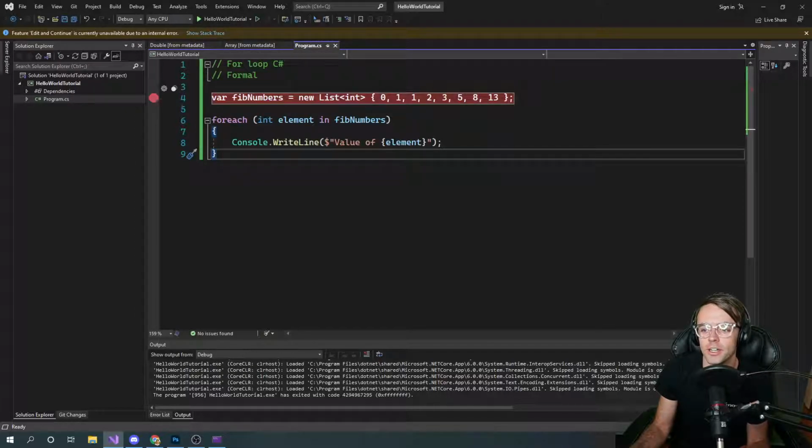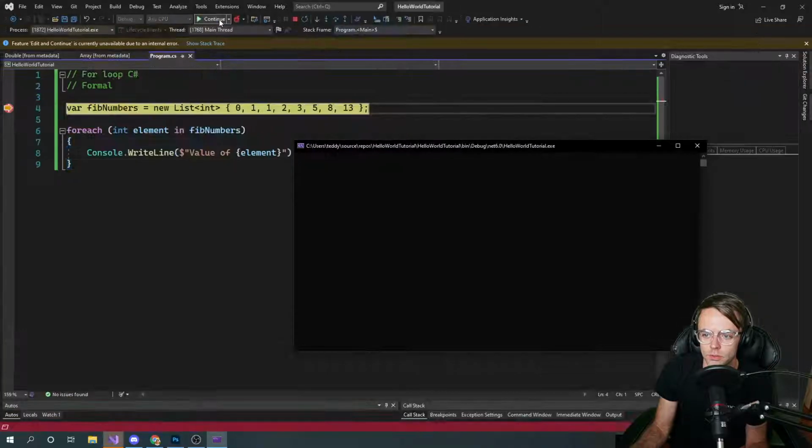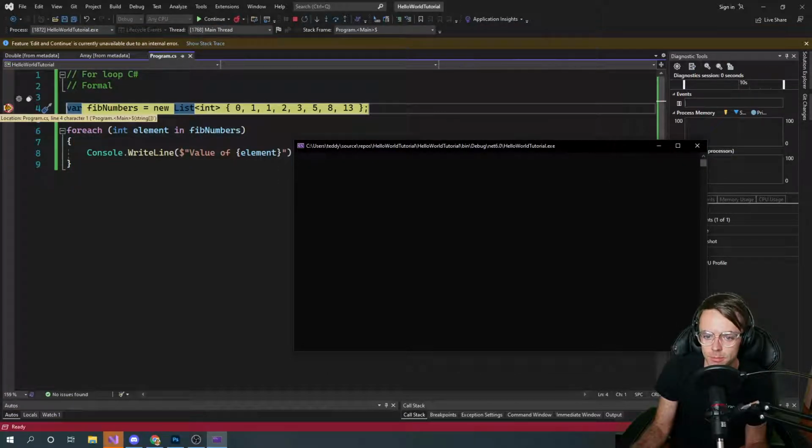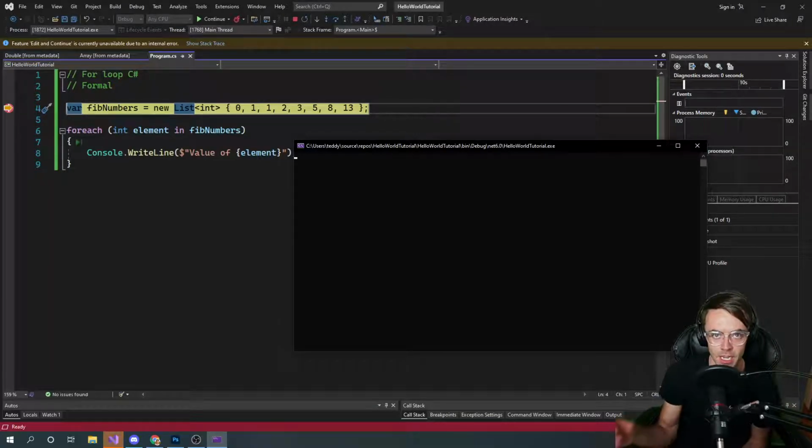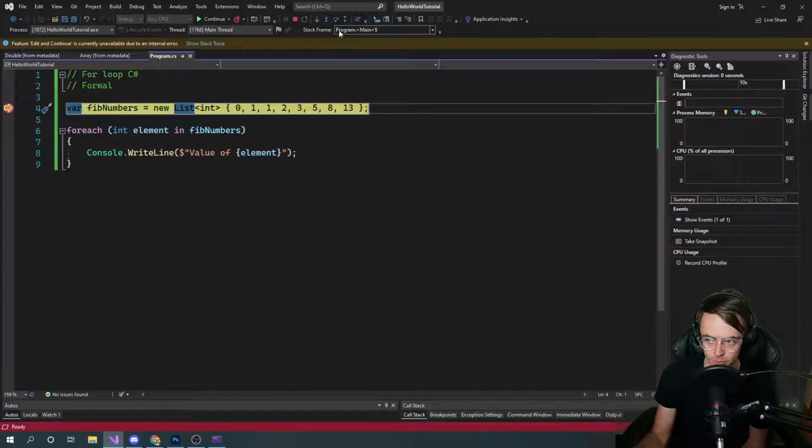All right, so we're going to go up here and step through. Put your debugger right here. Many times people just want to console log stuff, but you get a way deeper understanding if you step through it with a debugger and look at it, and you can actually see the data.